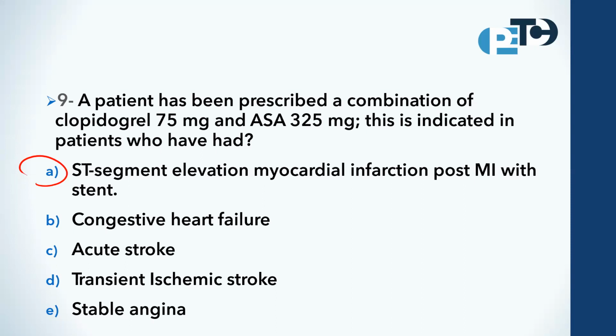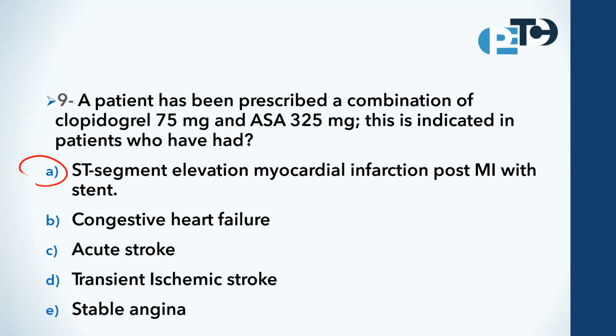And post-myocardial infarction with a stent indicates that the patient has undergone a procedure to place a stent in the blocked artery to restore blood flow. So we need to preserve this blood flow by this combination.